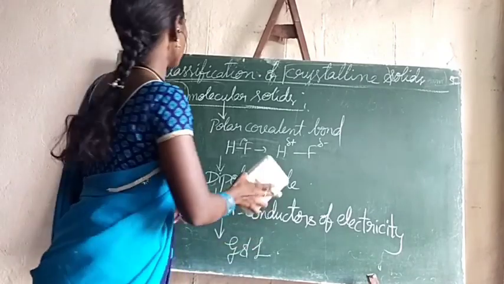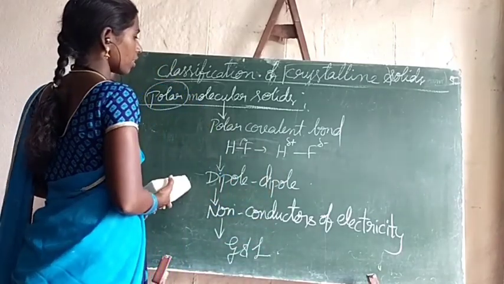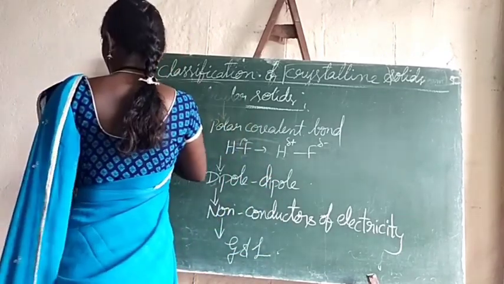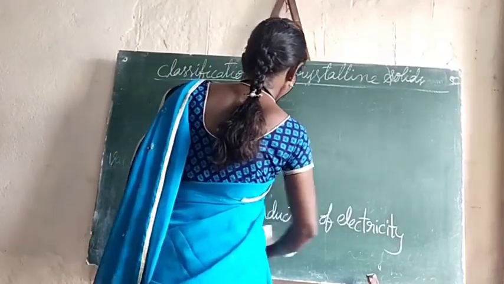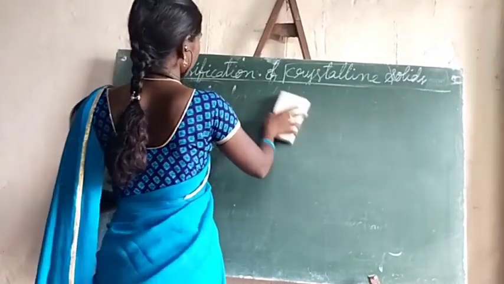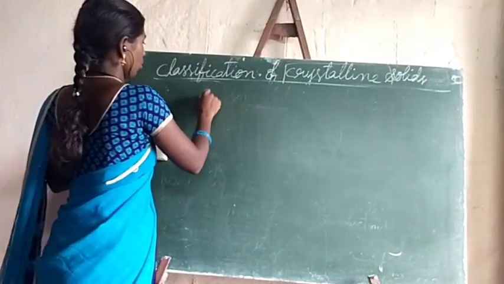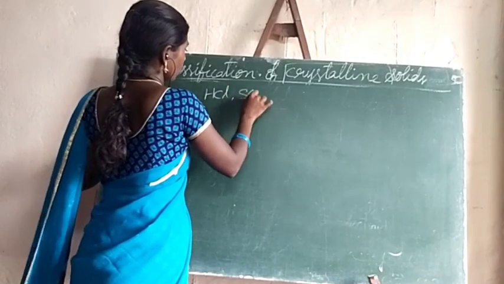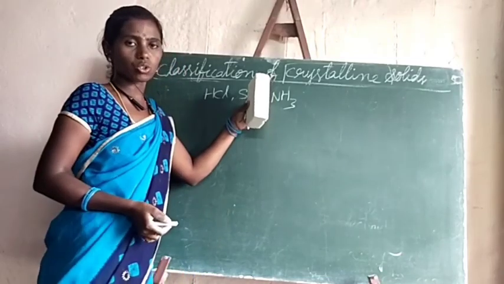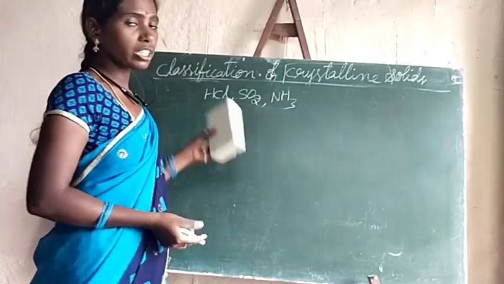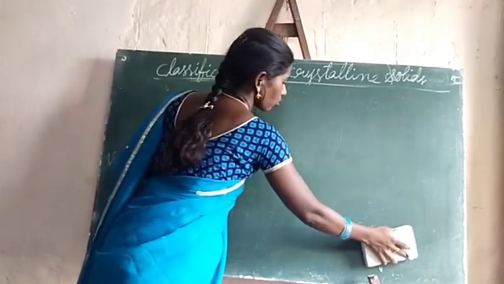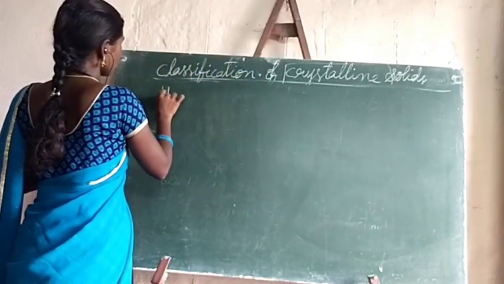Next one, examples: HF, HCl, SO2, NH3, solid NH3, solid SO2. These are the best examples for polar molecular solids. Next one, hydrogen bonded molecular solids.